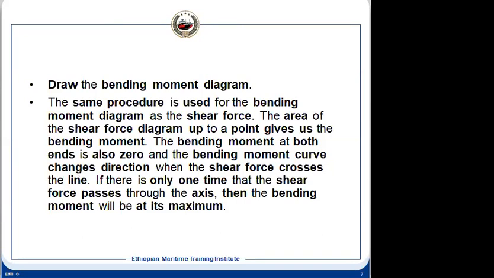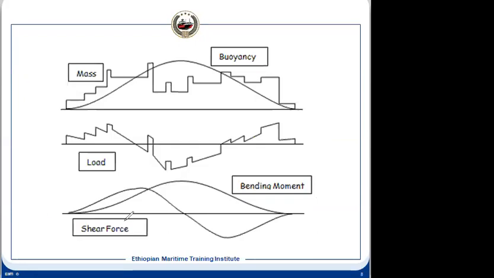So let us see this diagram. But in your syllabus, this is just for your understanding. In your syllabus, actually, it is the uniform mass. But actually, a ship will not have uniform mass. If you see this, this is the mass distribution. And as the mass distribution is not uniform, your buoyancy also is not uniform. The buoyancy will depend on the cross-section, that is, the underwater volume. It does not depend on the mass distribution.